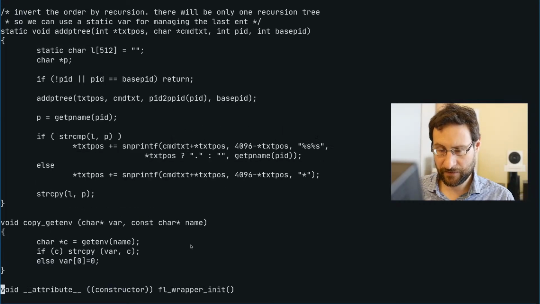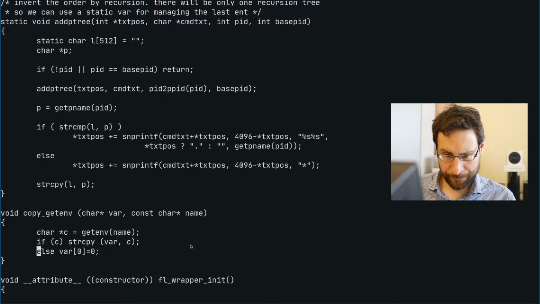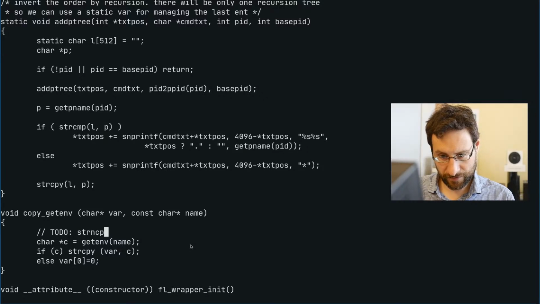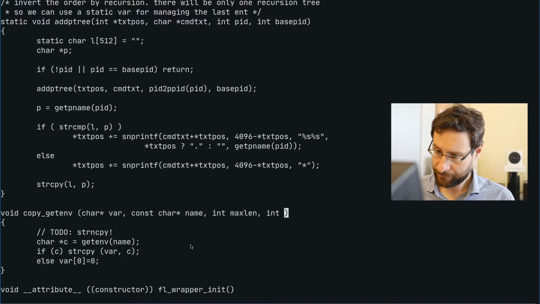Then if we implement that, for now we would need here to do string uncopy, and that would be, should we use int? Probably int is fine, huh? Max lang or so, and terminate term.